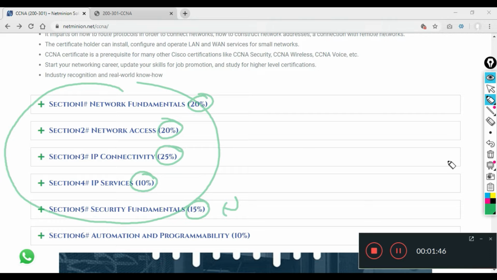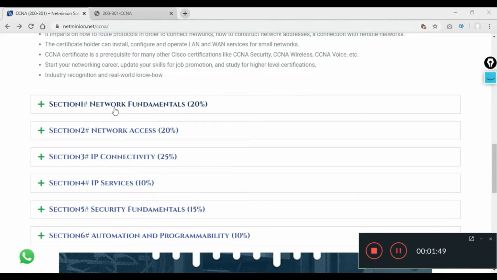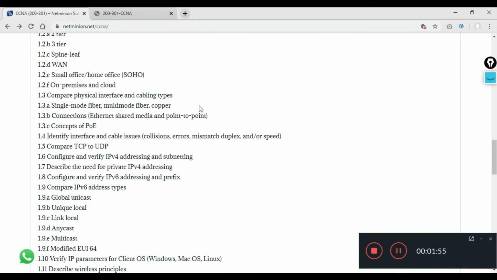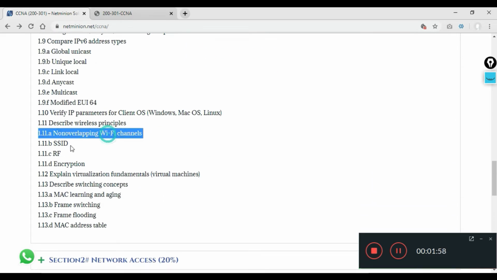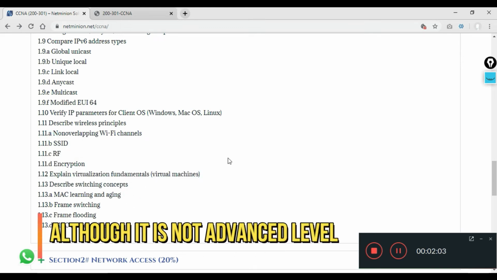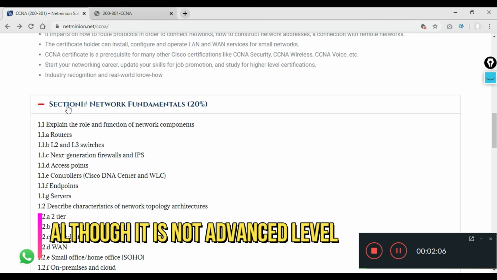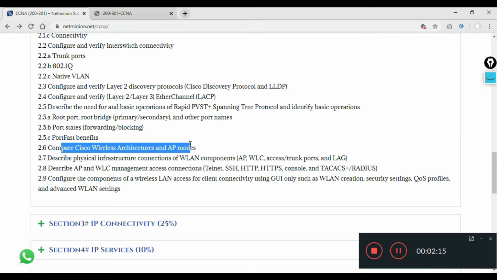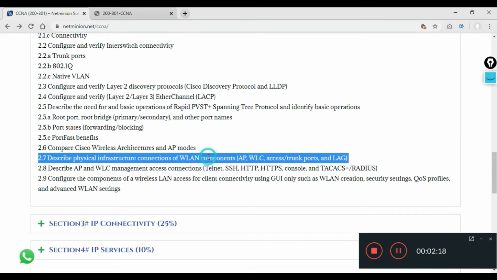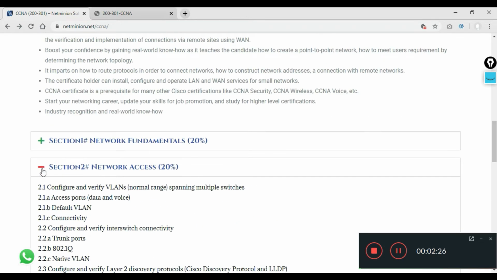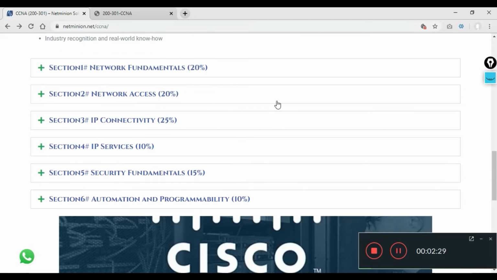And if you check the very first two sections, the network fundamentals, you can see that the WLC comes into the picture. There is WLC over here and over here, regarding the SSID, RF, encryption, and each and everything. There is also one part of the WLC that we will read about later on: the Cisco wireless architecture and AP modes, and WLAN components like AP, LAG and trunk, and protocols, TACACS, etc. So there are a couple of things introduced,